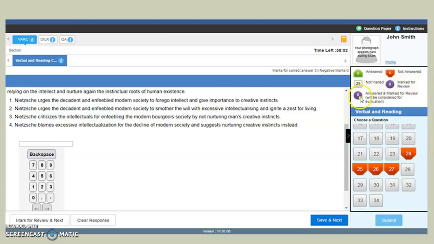And blue is a mark for review. There is also an option where you have given an answer but still have doubt, so you can mark it for review and next. Later, for each and every question you have to click the save and next button, and here instead of submit there will be the end button. If you click on this one, the exam will be over. So if you go with save and next, the next question will come. You have to be very careful, and your examination screen will look exactly like what I have shown over here.